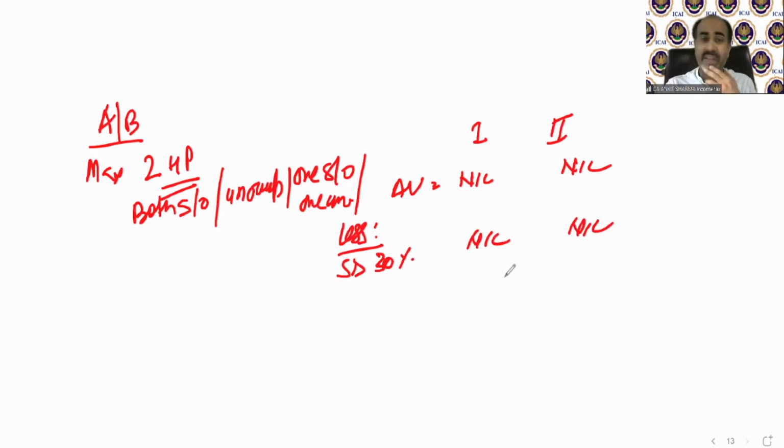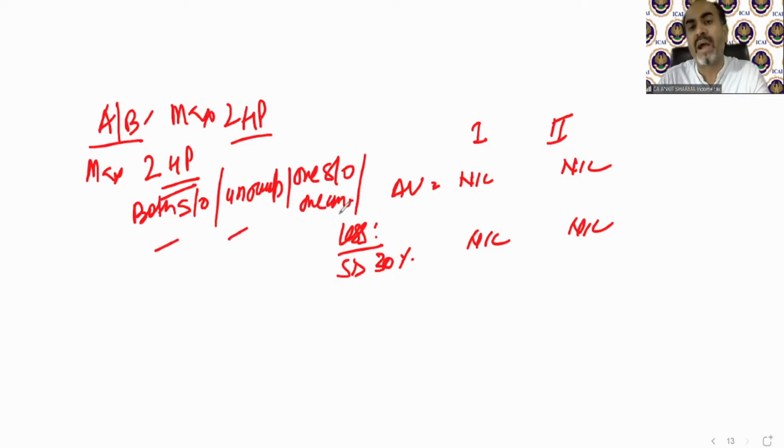We are not discussing what happens if he has 3 houses self-occupied. Might be this is a question running in your brains. It's good if it is running in your brains. If you have more than 2 houses, that will be case number C. We are discussing case A and B, which say maximum 2 house properties, both self-occupied or unoccupied, or one self-occupied and one unoccupied. If they are let out, then this is not the case. That will be case number D.